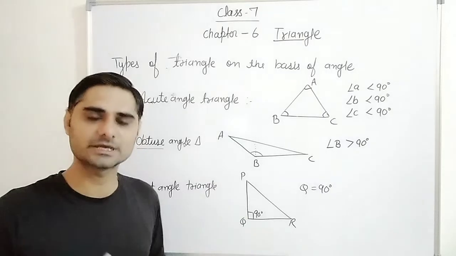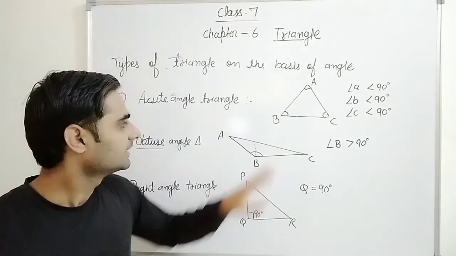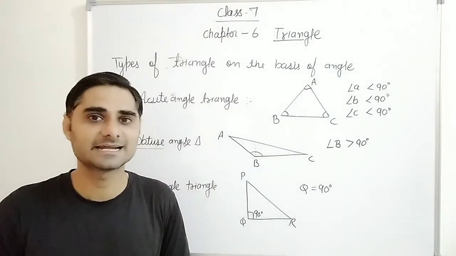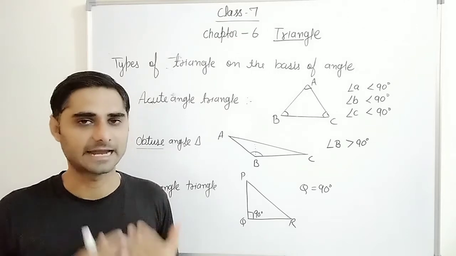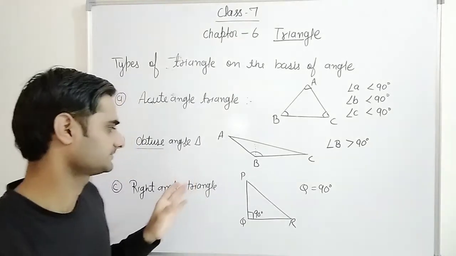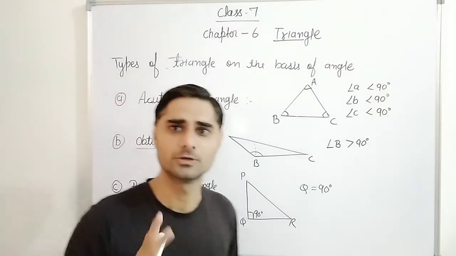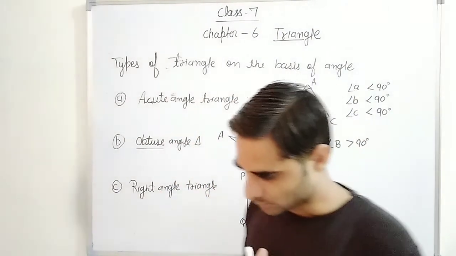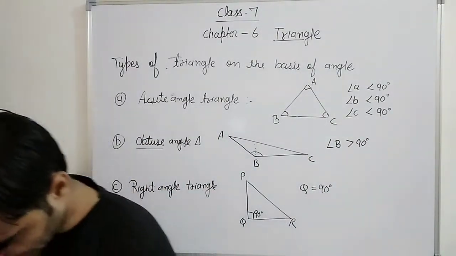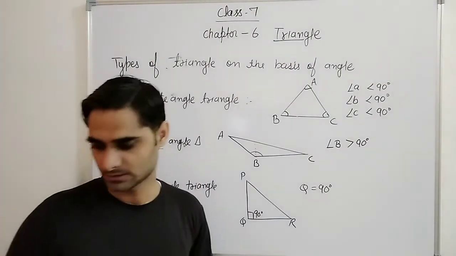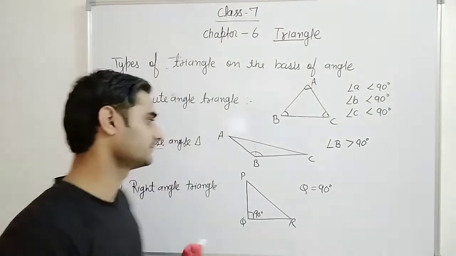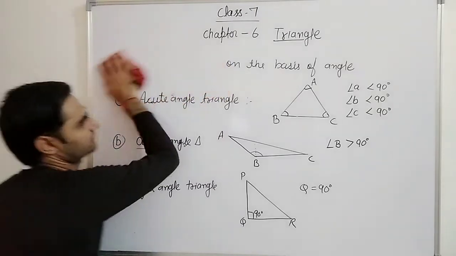One angle is obtuse, that is called an obtuse angle triangle. All angles less than 90 degrees means acute, that is called an acute angle triangle. Now we will talk about two things. One is altitude and one is median. What is median and what is altitude, just try to understand carefully.